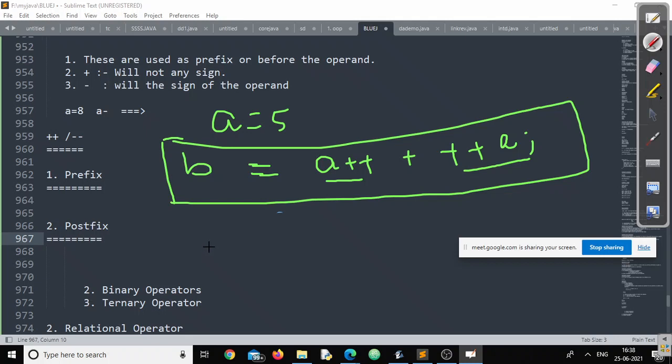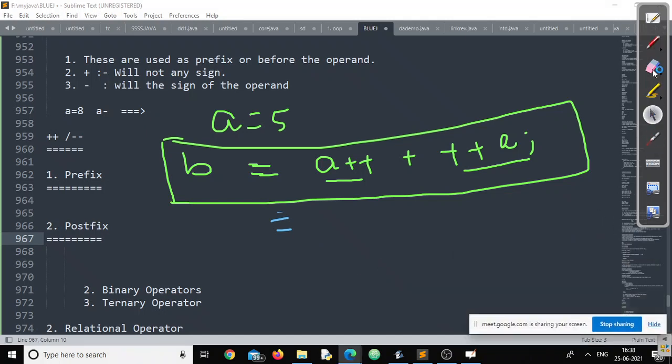First, we will solve the arithmetical expression. Then the value of b will be printed. Now tell me, what should I write in the next step? In place of a plus plus, what should I write? 5. Okay. In place of plus plus a, what should I write? 6. 6, right? And the answer should be 11, right?